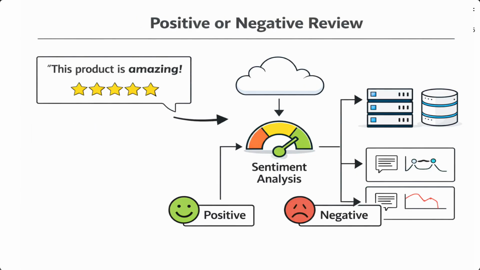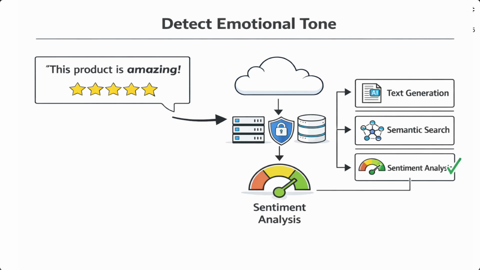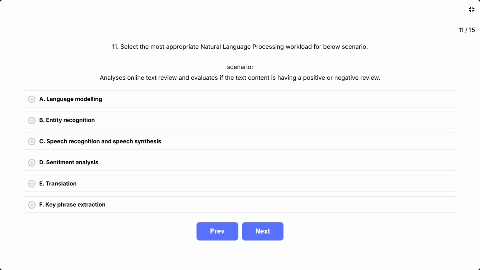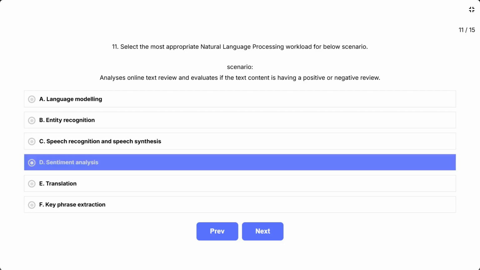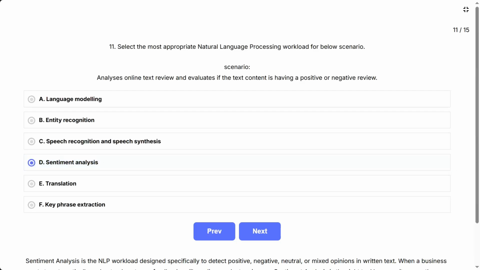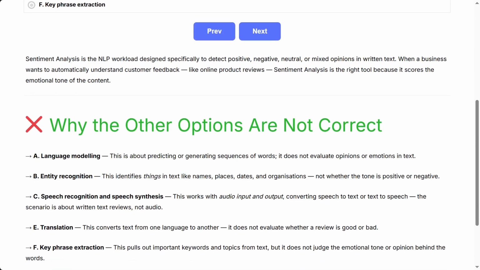This question asks you to match a real world scenario to the correct NLP workload type. The key clue is positive or negative review. This is describing how a system judges the emotion or opinion in a piece of text. Your job is to identify which NLP task is specifically designed to detect that emotional tone. The correct answer is D. Sentiment analysis. Sentiment analysis is the NLP workload designed specifically to detect positive, negative, neutral, or mixed opinions in written text. When a business wants to automatically understand customer feedback, like online product reviews, sentiment analysis is the right tool because it scores the emotional tone of the content.